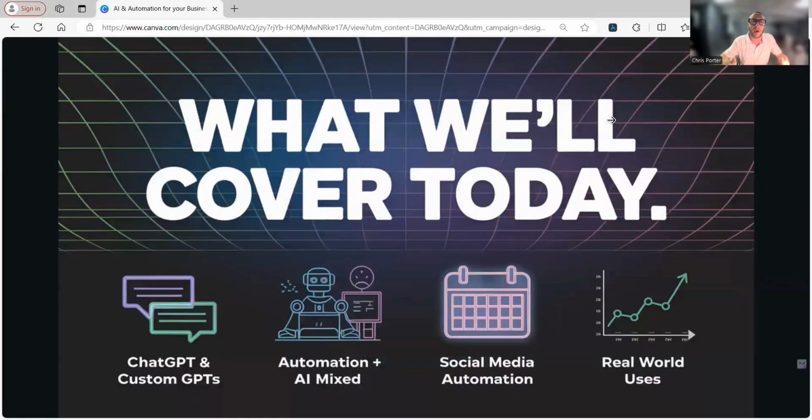We're going to talk about what we'll cover today, right? We're going to talk about ChatGPT, custom GPTs, automation, and AI. And then we're going to talk about how you can mix automation and AI together. Then I'm going to show you some examples of social media automation, with some real world examples of what social media automation is and what it looks like. So we're going to get right into this and go ahead to the next slide.